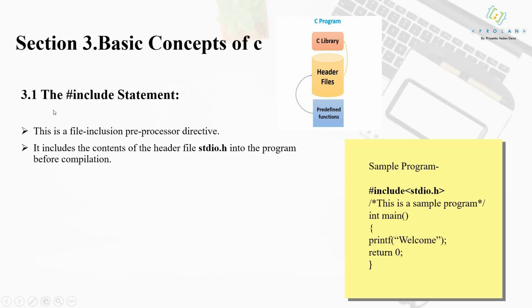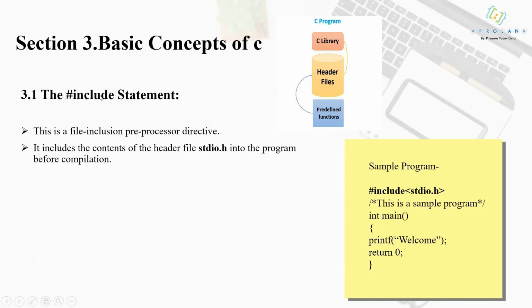It is a preprocessor directive. That means the role of the hash symbol is to direct your processor to include these files, to include something in your program.